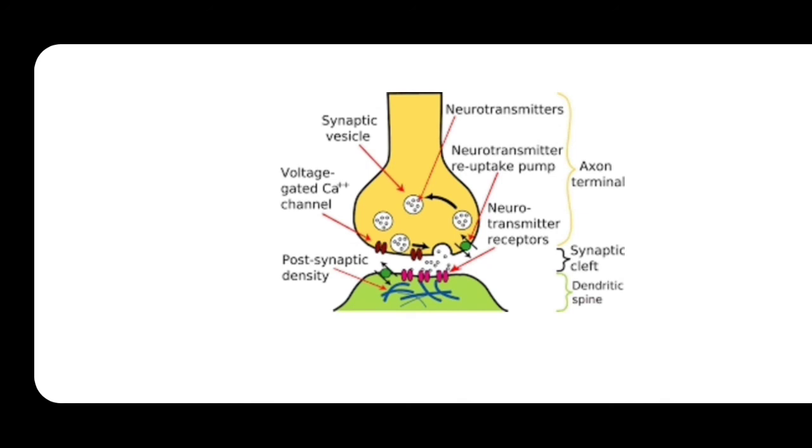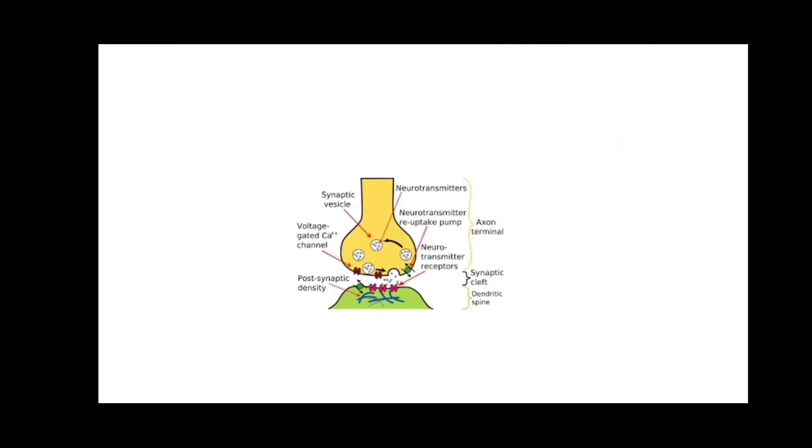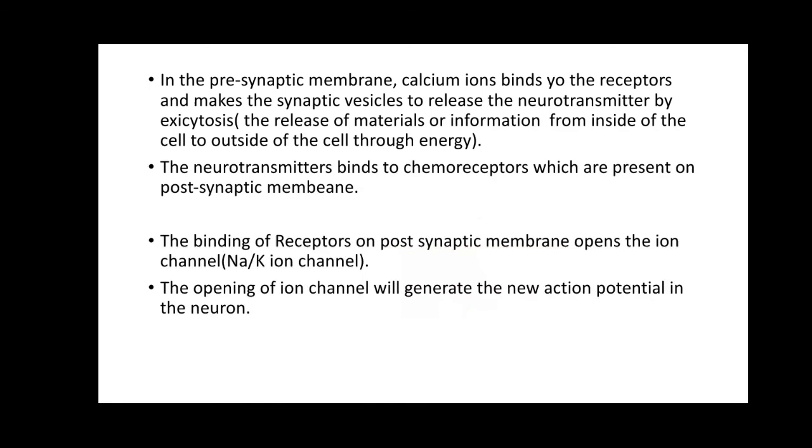But in the case of the electrical synapse, what happens? Here, I have told you, electrical synapses are faster when compared with chemical synapses.